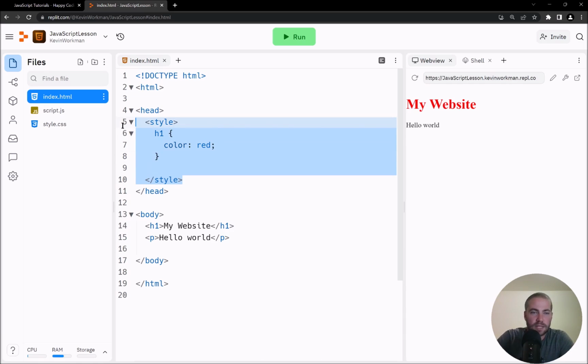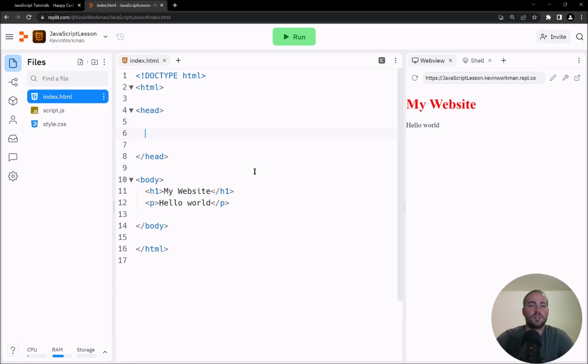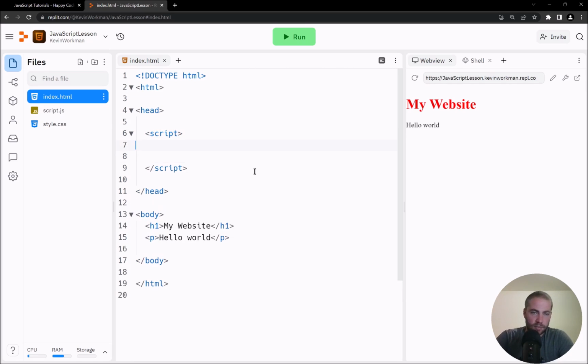I'm going to get rid of my style tag because we're not going to talk about CSS very much this week, if at all. And I'm going to show you a new HTML tag, and that tag is the script tag. So I'm going to type script, and Replit gives me an automatic closing tag for it. Cool. And this is very similar to the style tag, keeping in mind that the style tag let us write a different language in our index.html file. And the script tag lets us write a different language, and in this case, the language is JavaScript.